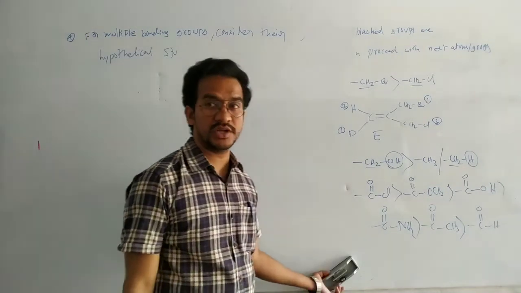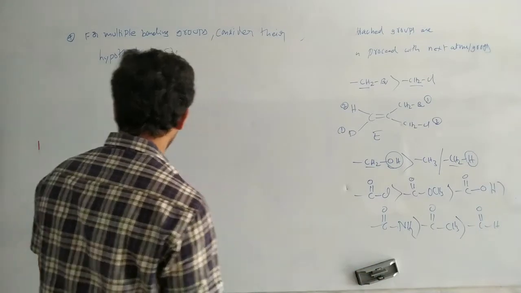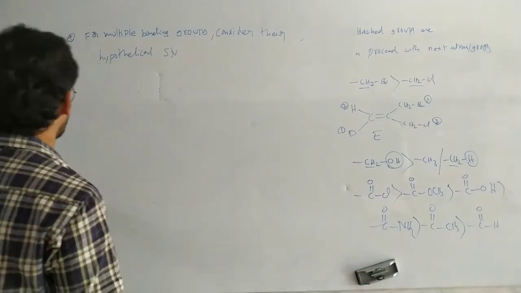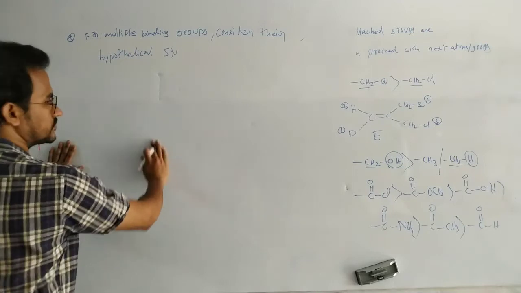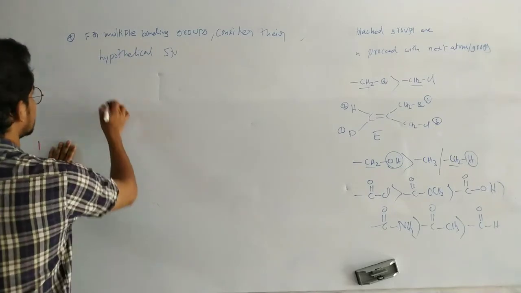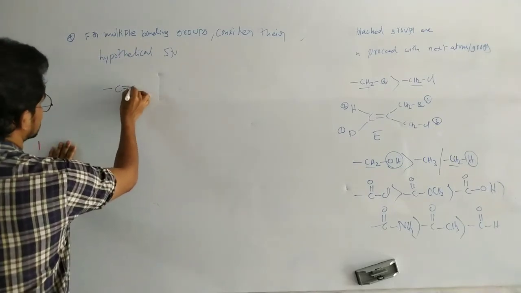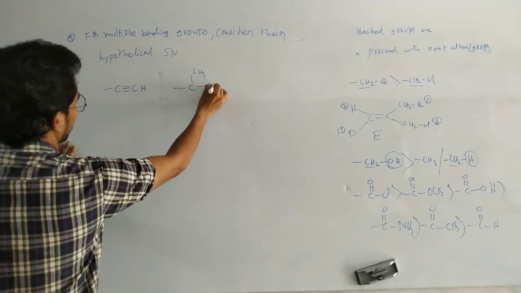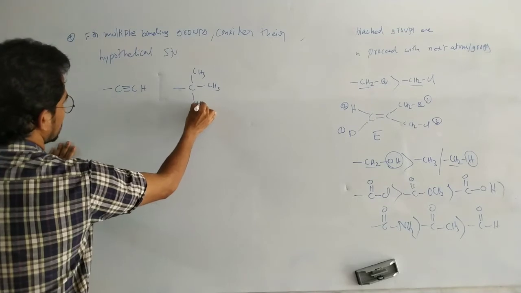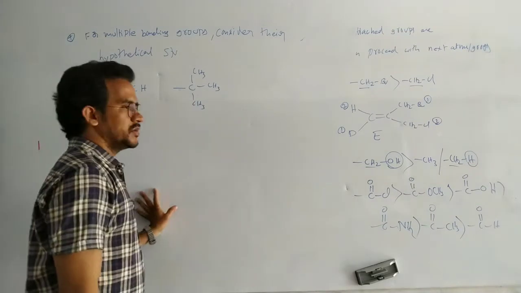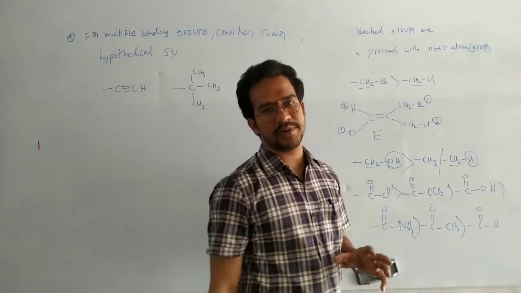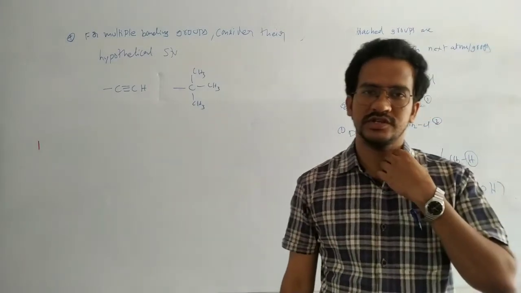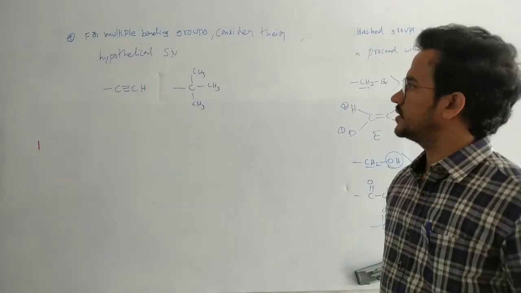That means here in this case, we can see C triple bond CH and tertiary butyl. Between these two groups, which one has a high priority?